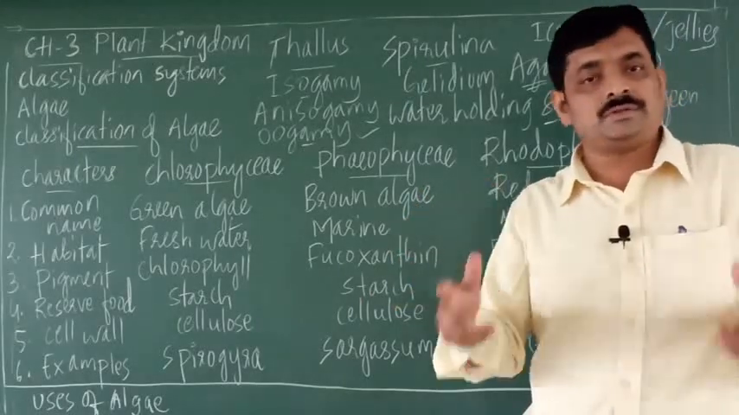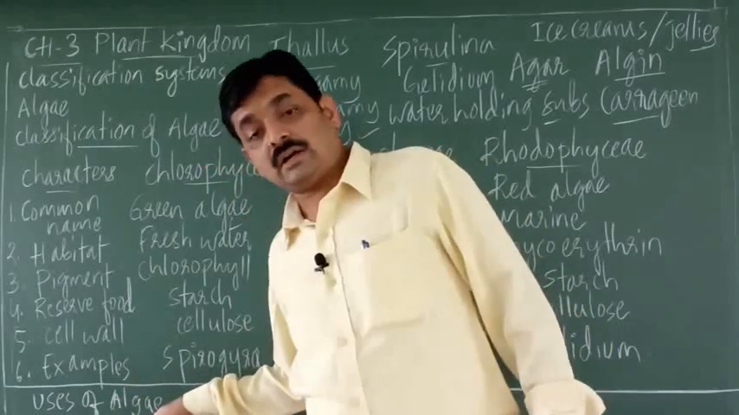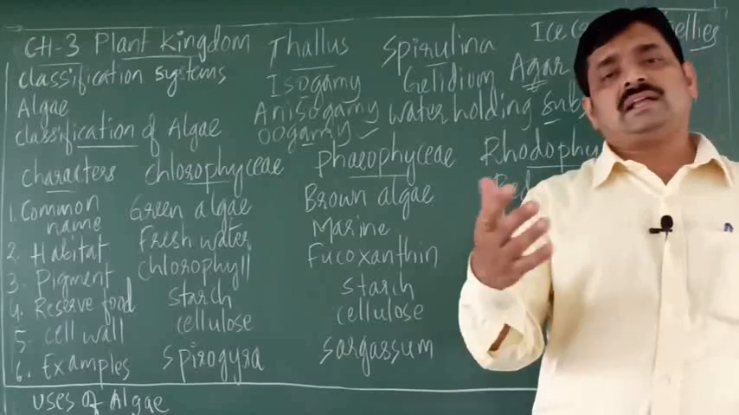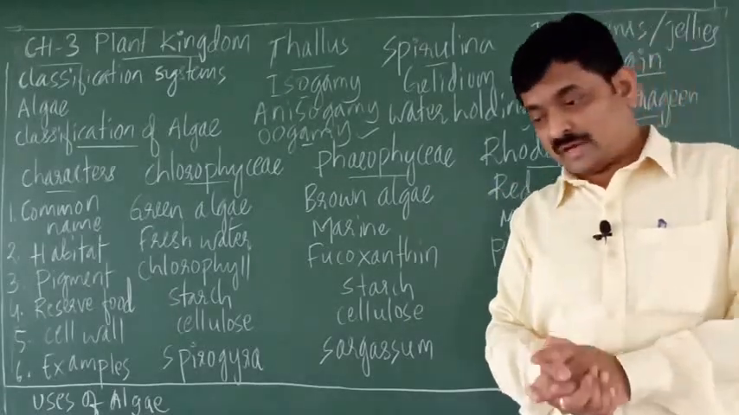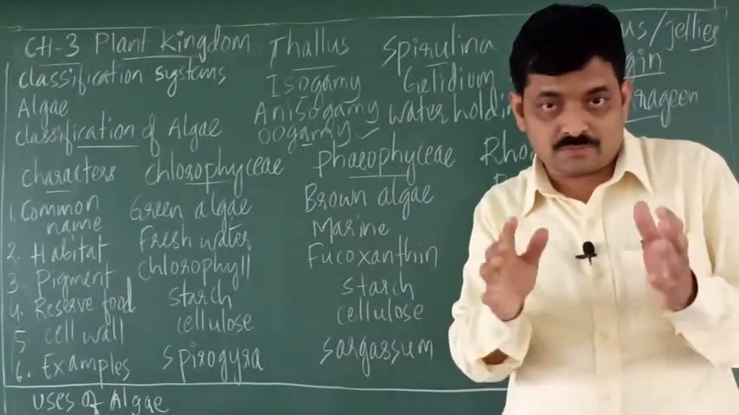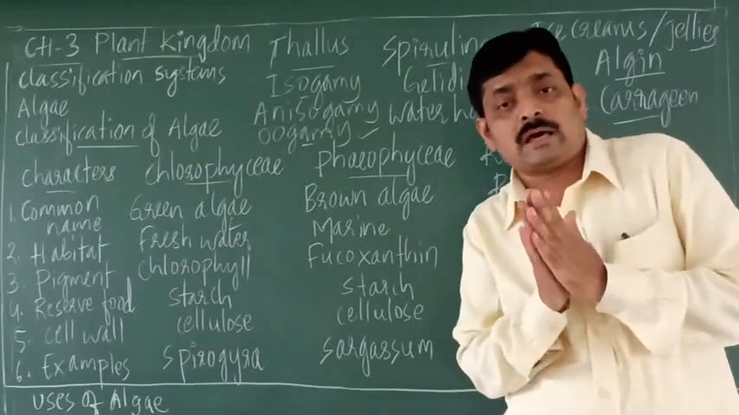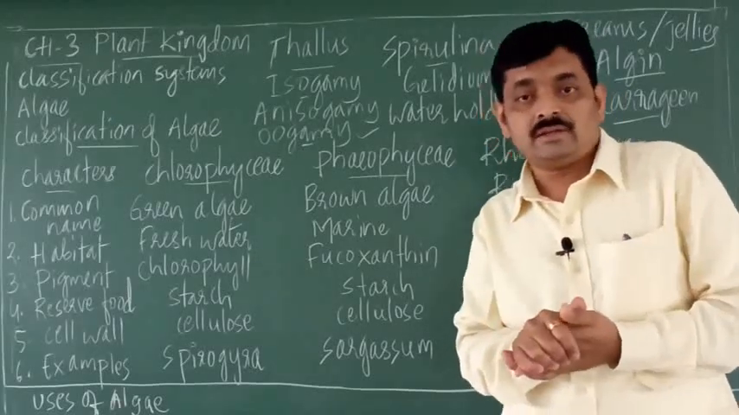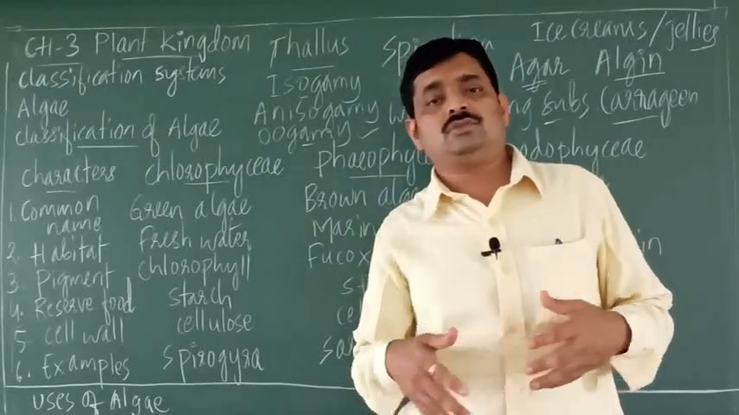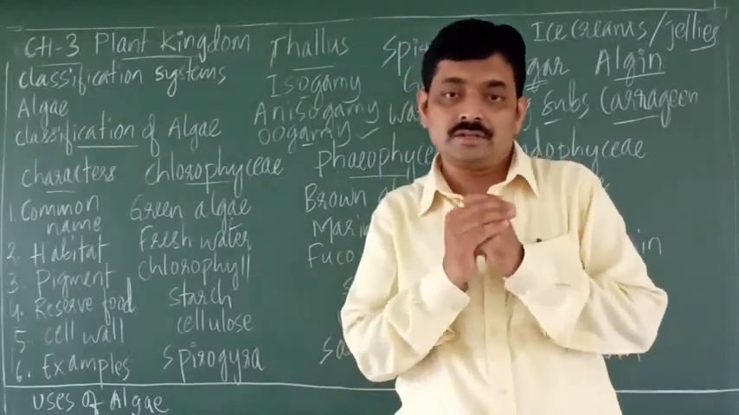Terms means the words. Then next we shall consider uses of algae. Some algae like spirulina. Spirulina is one type of alga. This spirulina contains protein, right? Since spirulina contains protein, it can be used as food. So spirulina can be used as food because it contains protein.